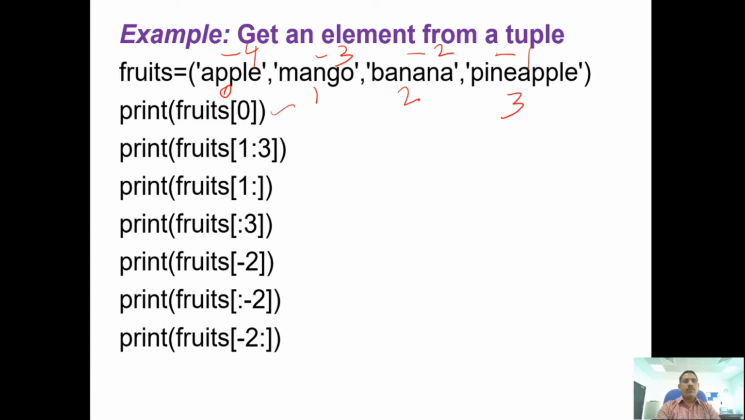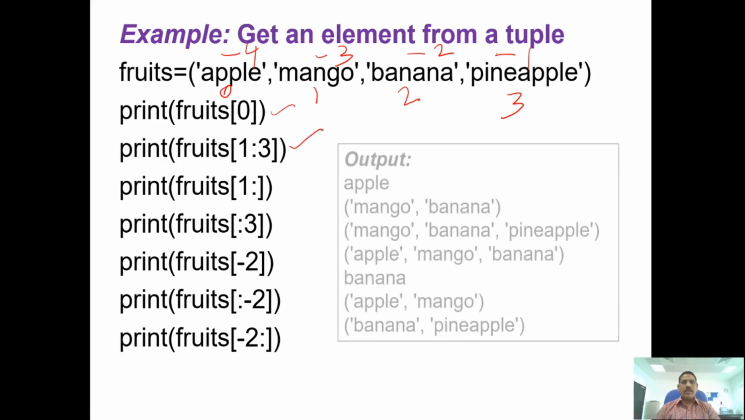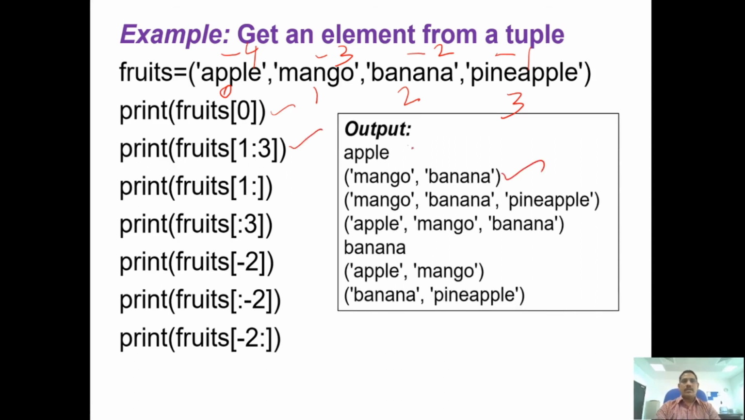Fruits of 1 colon 3, what is the 1? As we discussed earlier, it is a range, where 1 is the starting point and 3 is the ending point. But the ending point will not be printed, it will print up to before the ending point. So what will the answer be? The answer should be mango, banana. It should come in the second answer. Now we'll see that. So this is the second answer, the first answer, second answer.